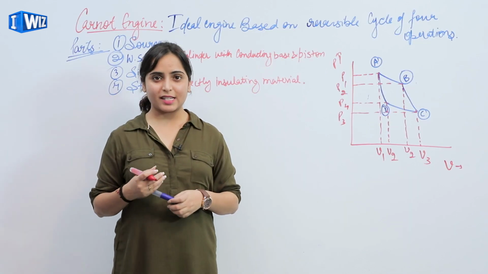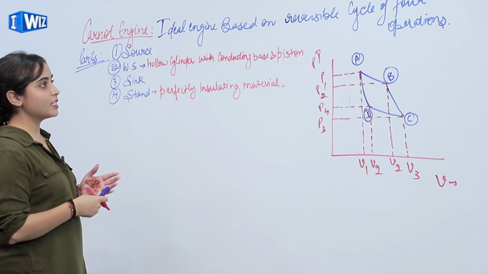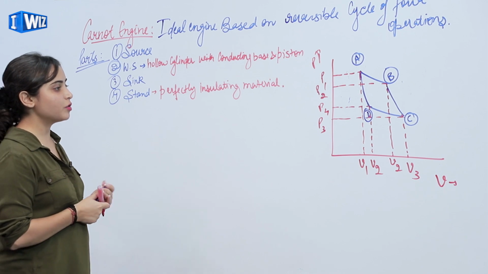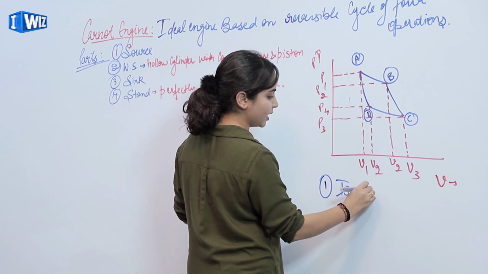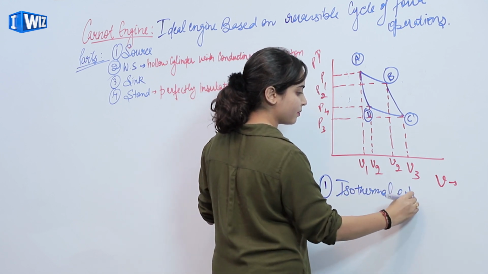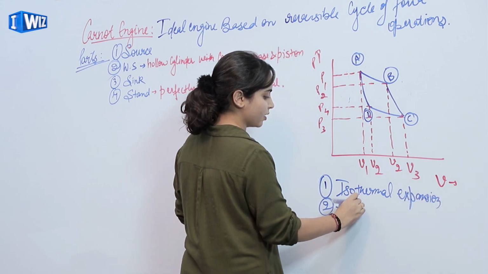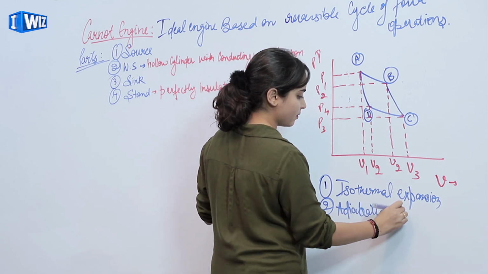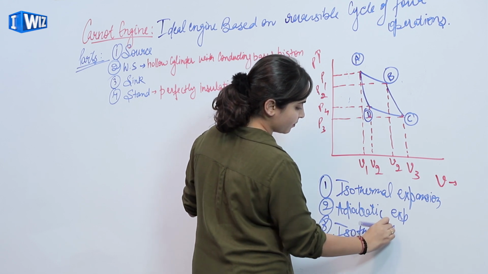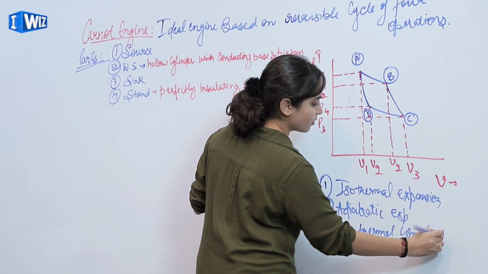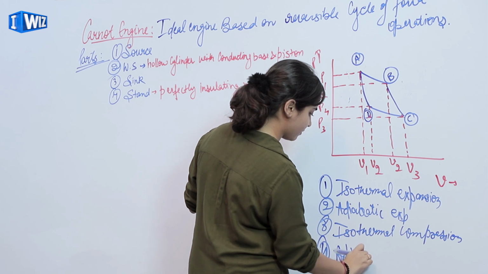So our next topic is the Carnot engine. The Carnot engine is an ideal engine based on the reversible cycle of four operations, and those four operations are isothermal expansion, adiabatic expansion, isothermal compression, and adiabatic compression.